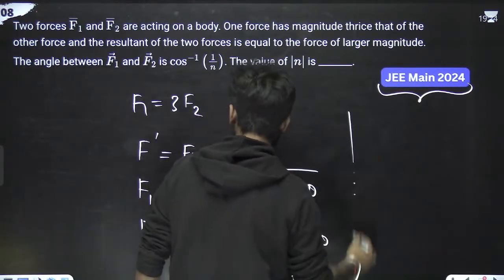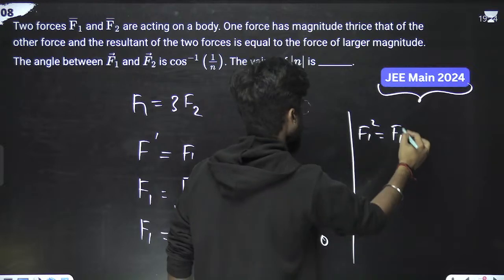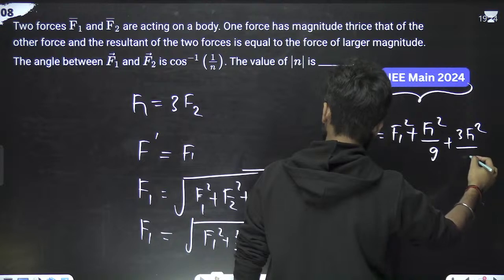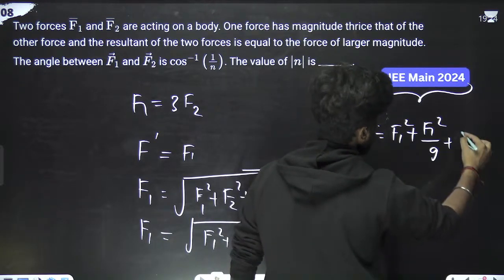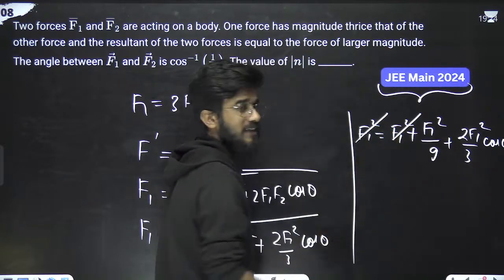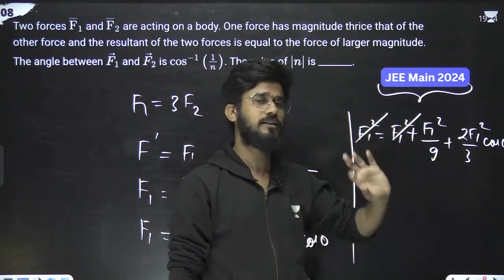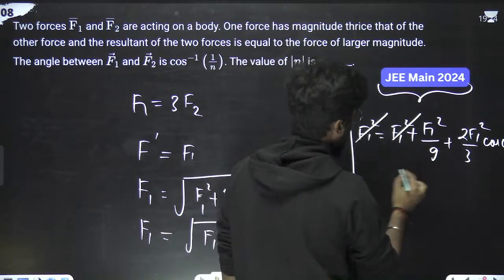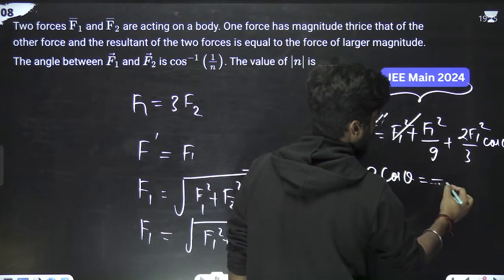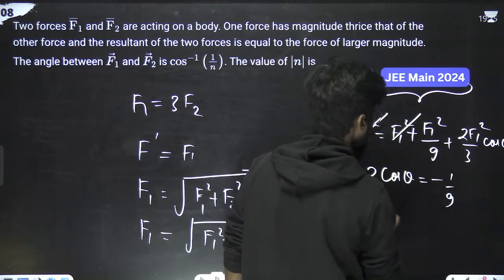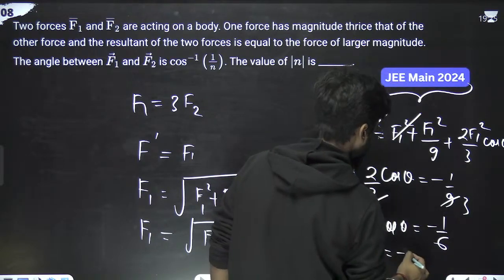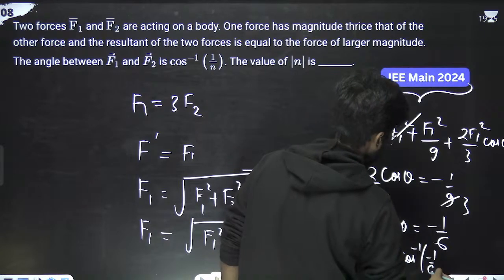What it will be? It will be F1 square, that is equals to F1 square plus F1 square by 9 plus 2F1 square by 3 into cos theta. Correct? F1 square got cancelled. Here F1 square is common and goes other side, that is equals to 0. Now what will be left with? We'll be simply left with 2 by 3 cos theta, that is equals to minus 1 upon 9. 3 3s are 9. Cos theta is equals to minus 1 by 6. So theta is equals to cos inverse minus 1 by 6.